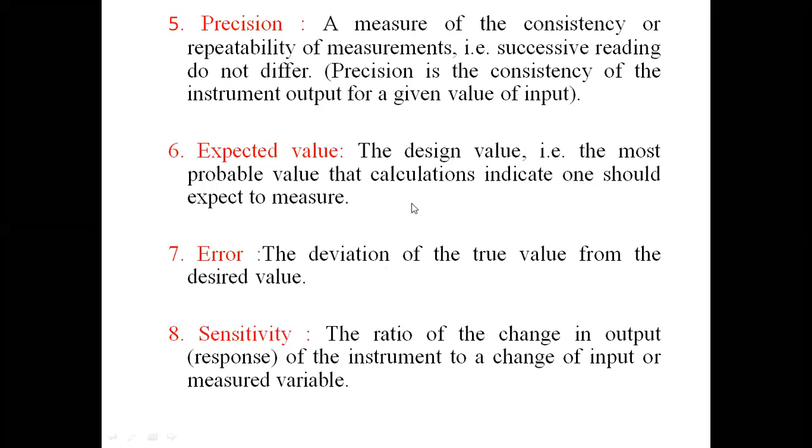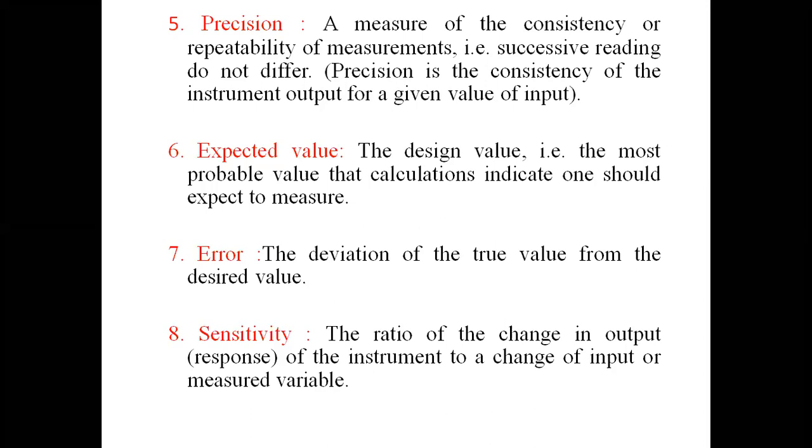Suppose I am expecting a 10% result from you, that is the expected value, but the desired value that will occur may differ, 90% or 95% or 80%.